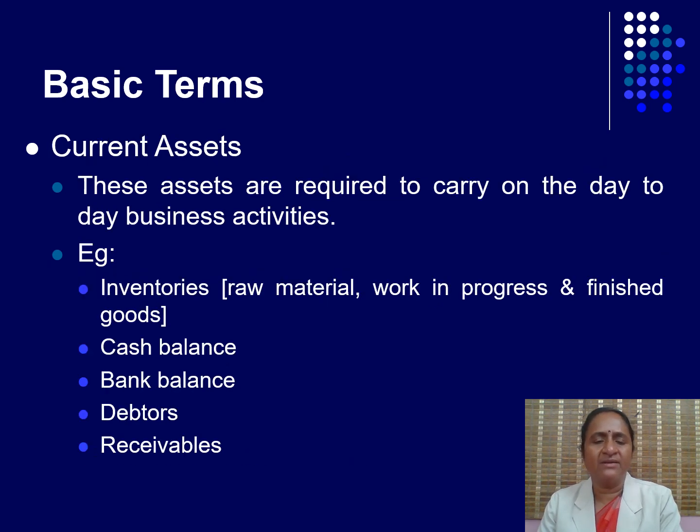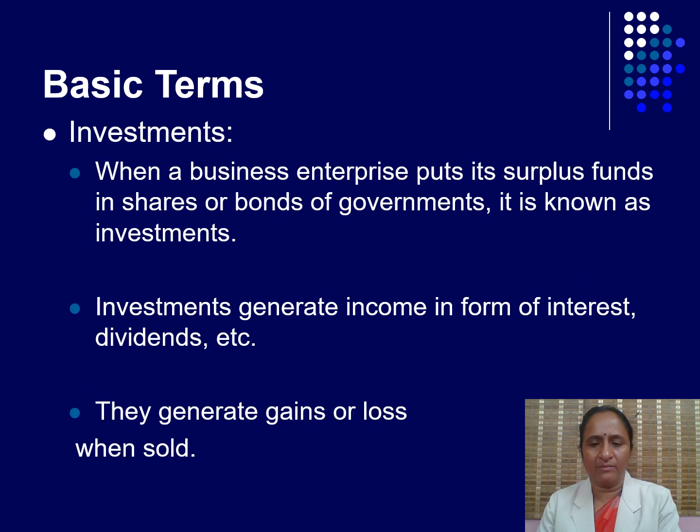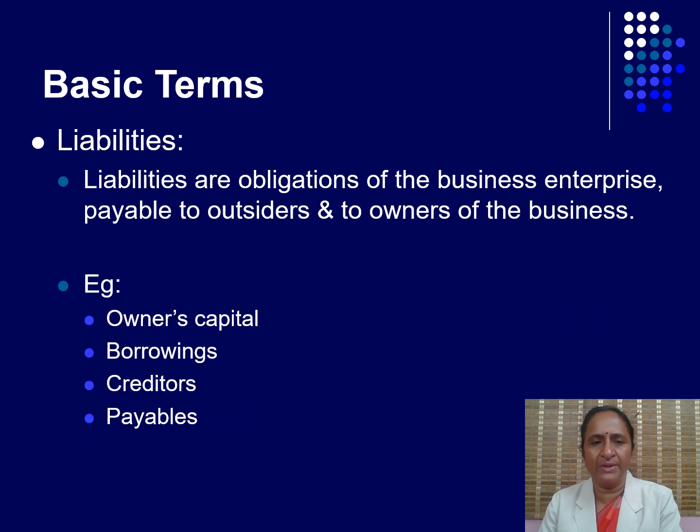Current assets. These assets are required to carry on the day-to-day business activities. Example: inventories, which include raw material, work in progress and finished goods, cash balance, bank balance, debtors, receivables, etc. Investments. When a business enterprise puts its surplus funds in shares or bonds of government, it is known as investment. Investments generate income in the form of interest, dividends, etc. They generate gain or loss when sold.